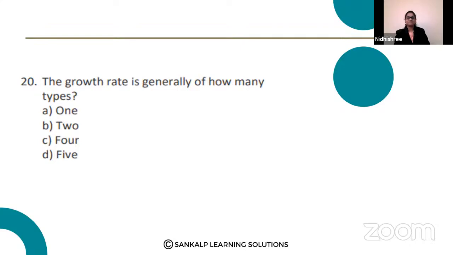Fine. So most of you voted for option B, few of you voted for option C. That is 4. So the right answer here is B, that is 2. Just now we discussed two types of growth rate: arithmetic growth rate and geometric growth rate. Okay. Now let us proceed.